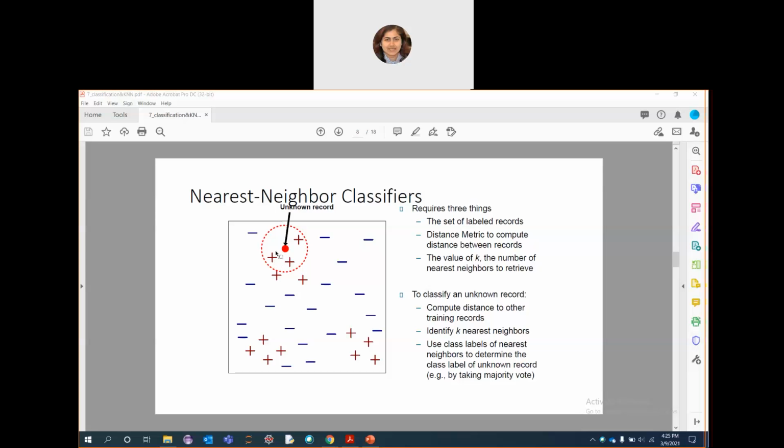We have some instances as plus. This is a test instance about which we don't know what it actually is, and this minus is another instance. Based on k nearest neighbor, let's say you take 4 nearest neighbors, including itself, it will determine which other 3 remaining instances are closer. Based on that, it will draw this line, and this is the k nearest neighbor region for this data sample. Based on that, it will classify itself with respect to the samples which are closer to it.